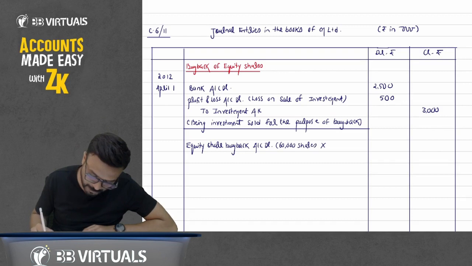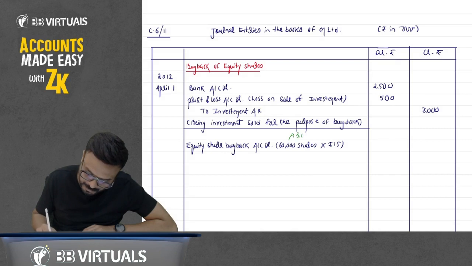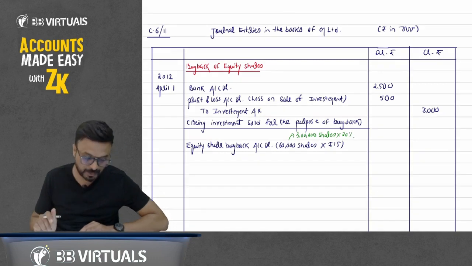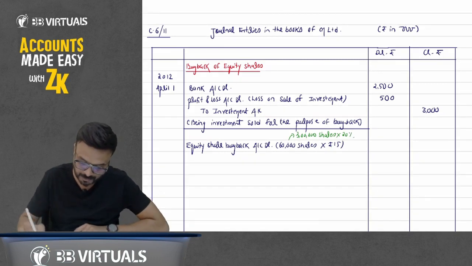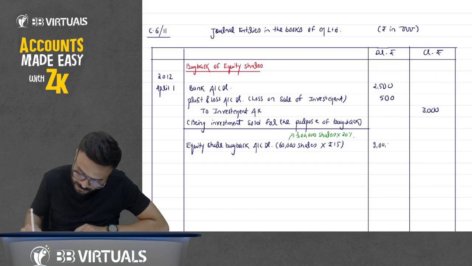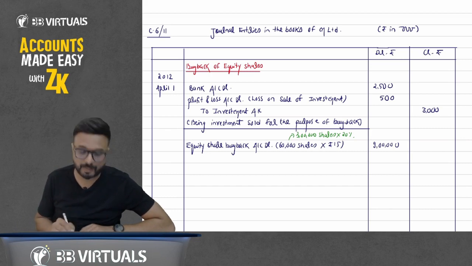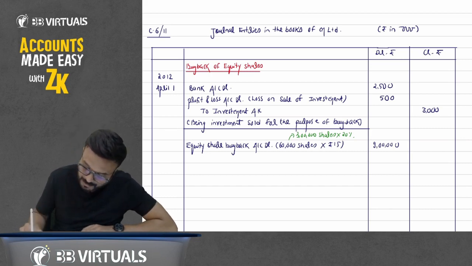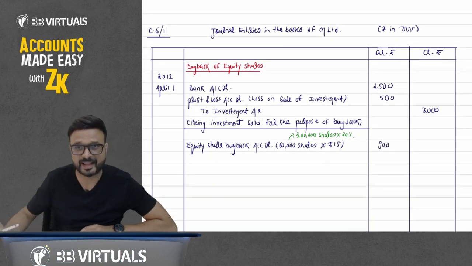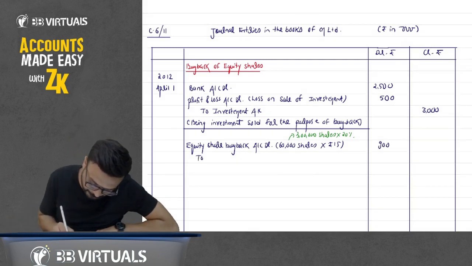For one share, we are paying rupees 15. We calculated 60,000 shares as 3 lakh shares multiplied by 20%. So 60,000 shares multiplied by 15 comes to 9 lakh. Equity share buyback account debit 9 lakh, but you have to write it in rupees in thousand, so 900. We are paying it to the bank account.